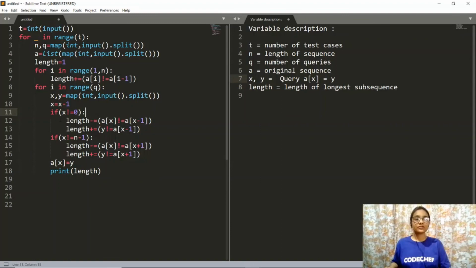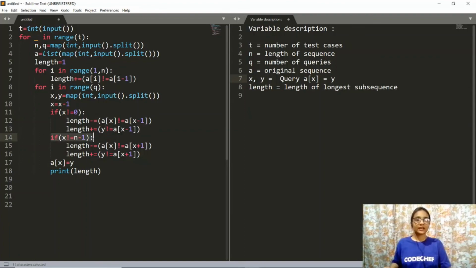then first what you will do is subtract whatever contribution was already made to the length by your present element, that is a of x. Then you will add to the length the contribution that will be made by the new element, that is y. So length minus equals to a of x not equals to a of x minus 1. This we are doing for the present element, whatever contribution it has made has to be removed, and then we will have to add the new contribution, that is because of the element y. So we are checking y not equals to a of x minus 1.